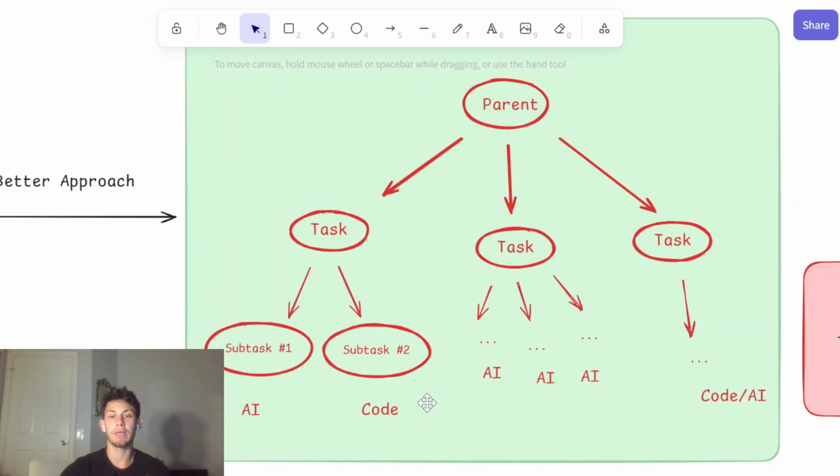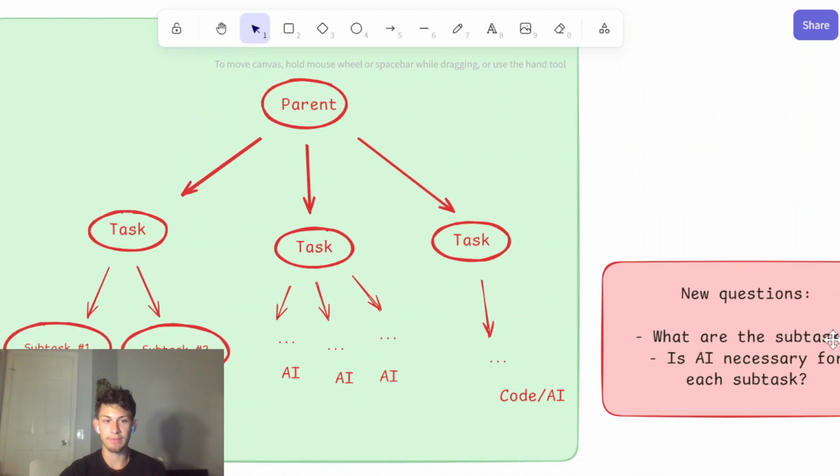And what I have right here are the solutions to completing those subtasks. One could include AI, and this solution does need AI. But how about this one? Does this one need AI? You have to ask the question, do these tasks need AI? And that's what I have right here. What are the subtasks, and is AI necessary for each task? One may be necessary, all of them may be necessary, and one of them may need both code and AI.